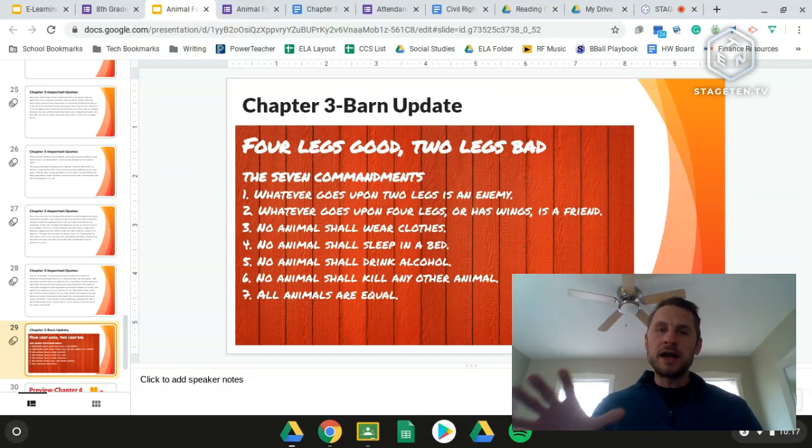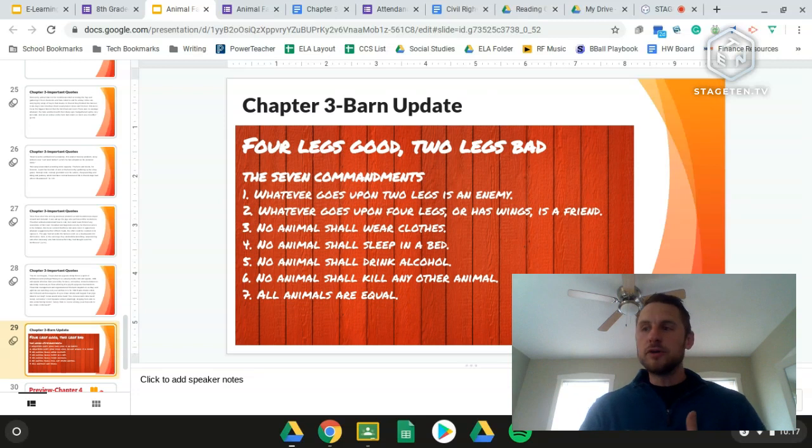But if you want to start filling it out with your own predictions, you can absolutely do that as you read. Like I said, with Snowball and Napoleon, you can probably guess who they represent, at least come down to 2 choices from history. Moses is probably one that you can predict as well. All right. But that will be something that we will come back to after chapter 4.